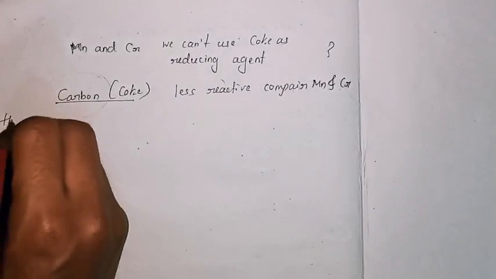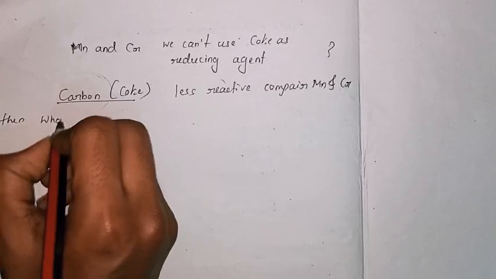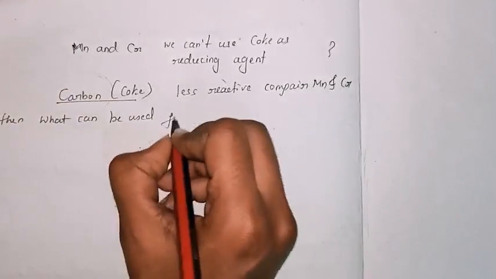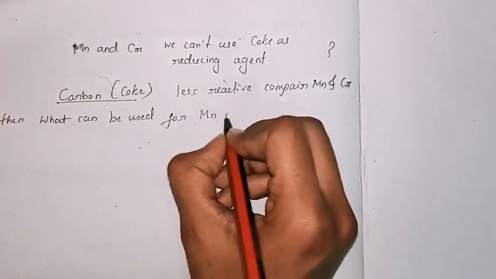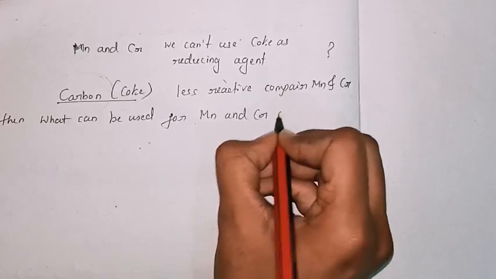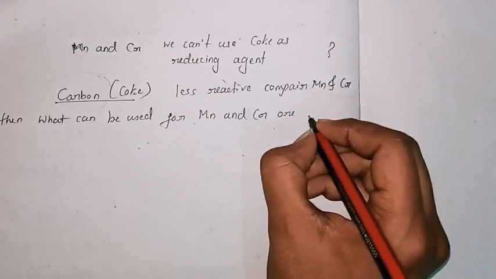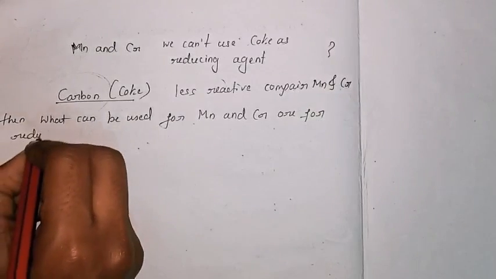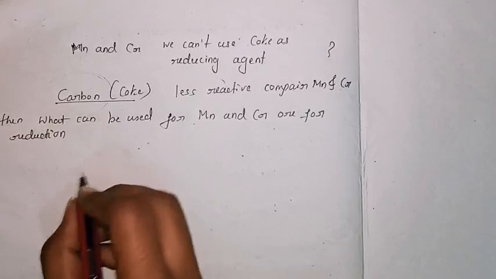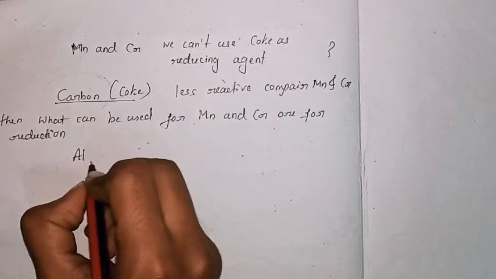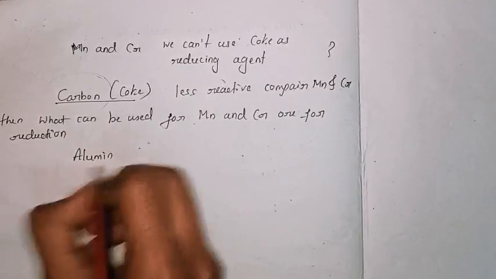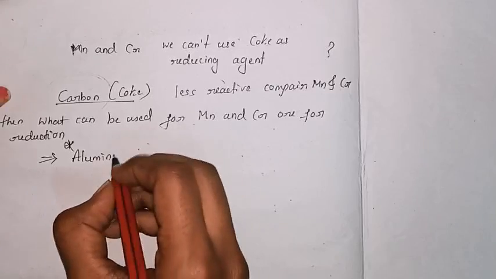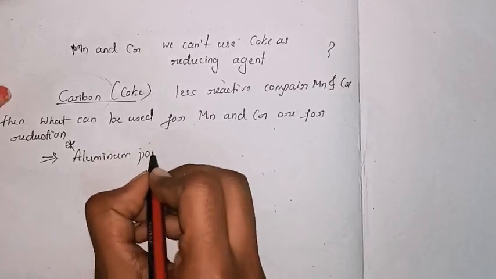Then what can be used for manganese and chromium ore for reduction? That time we are using aluminium powder. This is a very important concept.